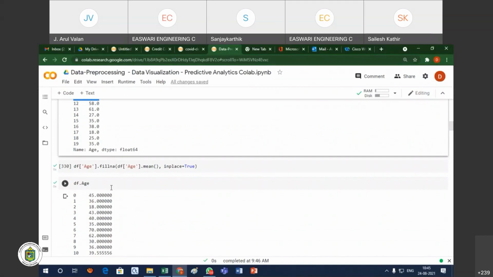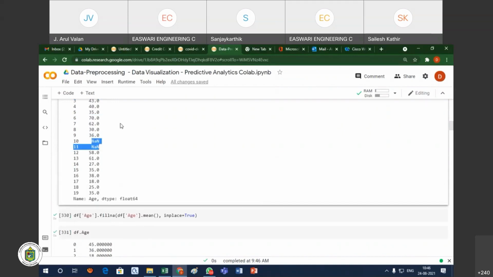Suppose sometimes what happened, yesterday we discussed the salary: 5 people's salary, 4 people's salaries are there, and 1 or 2 people didn't enter the salary field. So here I want to fill with the mean value. Whatever I have, I will take the average value, and wherever the values are missing, I simply replace them with the average value.